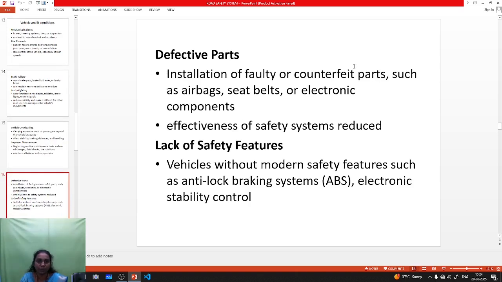Next one is defective parts. If you are installing defective or counterfeit parts, for example, if an airbag price is 15,000, you can place a duplicate part for 2,000 rupees. Then if the seat belt price is high, you can easily fit duplicate parts. Electronic components are also like that. If you fit this type of parts into the car, they cannot work during an accident, so the effectiveness of the safety system will be reduced, and injuries or death may be caused.